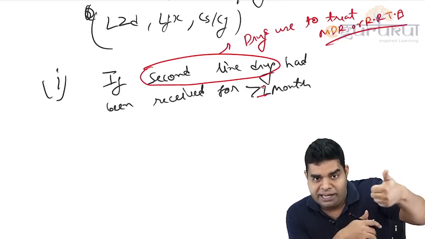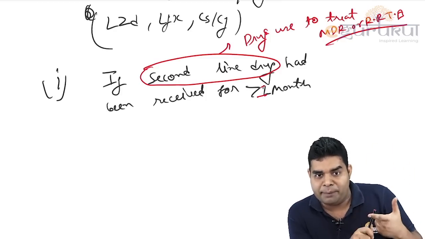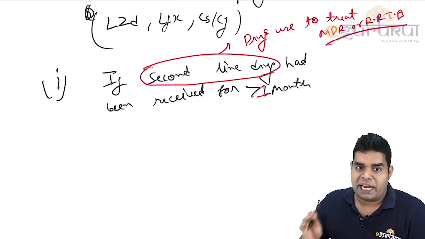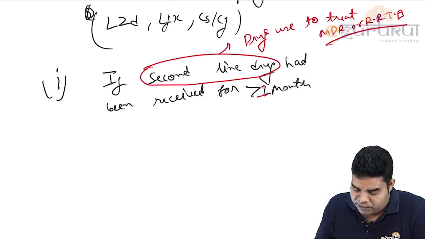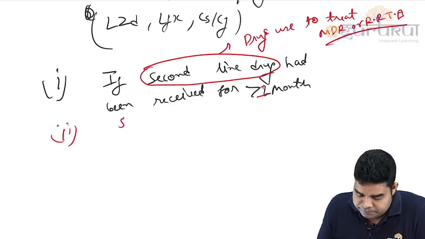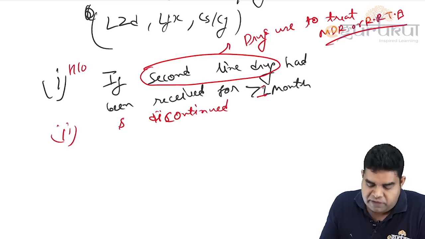Earlier we have seen that pyrazinamide and ethambutol are used to treat it, so those are also second line drugs. So if second line drugs have been received for more than 1 month and discontinued, then we can give the longer regime. So there must not be a history of giving it.